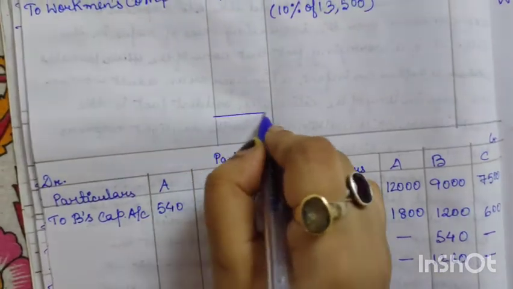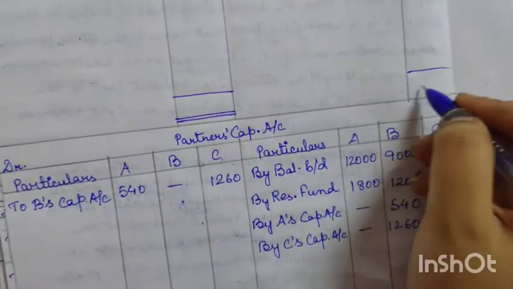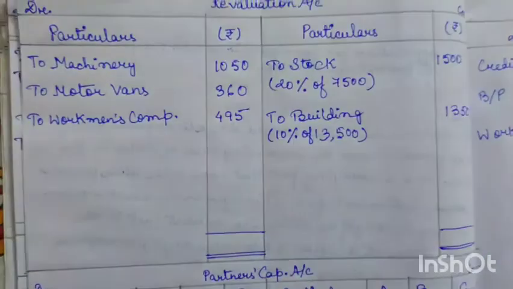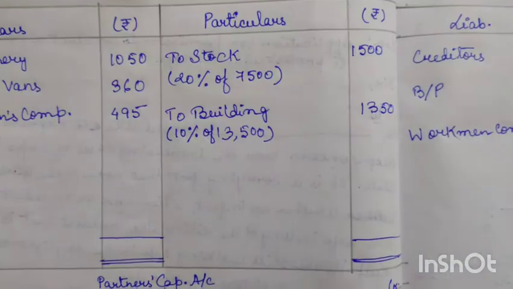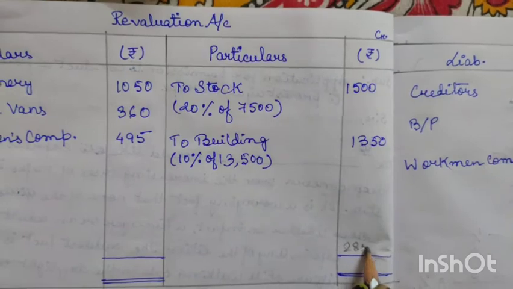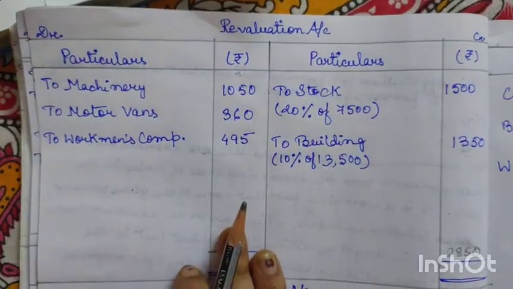Okay, so now almost all the adjustments are done. So now we will calculate either revaluation profit or loss. Let us see. First we will do the total of both the sides. So total of credit side is 2850. Now we will total the debit side.